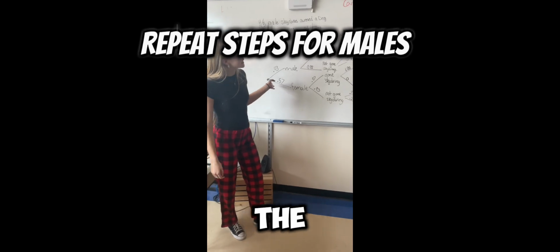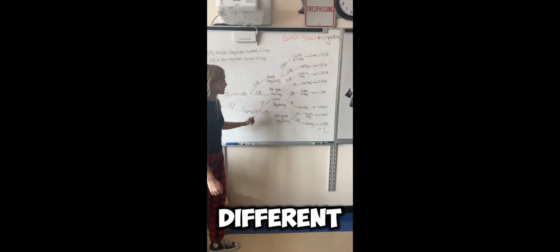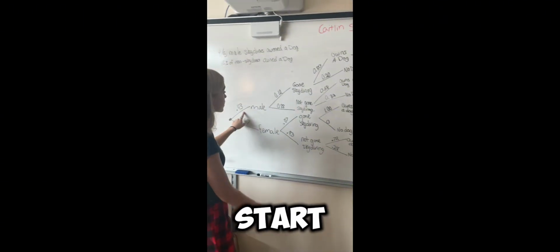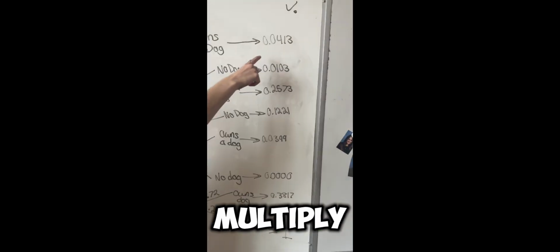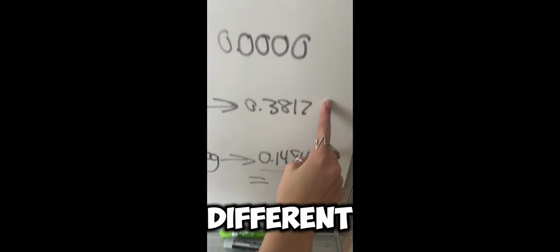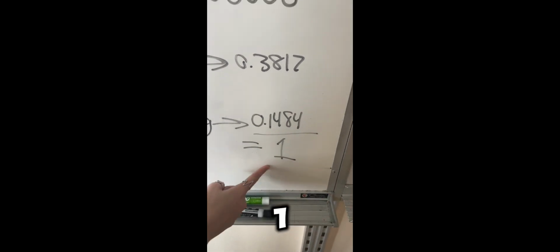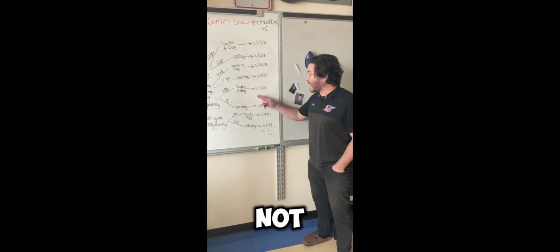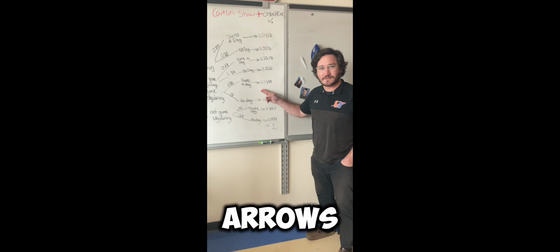So once you have the entire thing written out after going over all of the different parts, you then have to start here and go all the way down and multiply all the numbers together to get the final percent. Once you do that for all of the different arrows, you have to make sure they all add up to 1 in order for them to be correct. Do not forget the arrows.